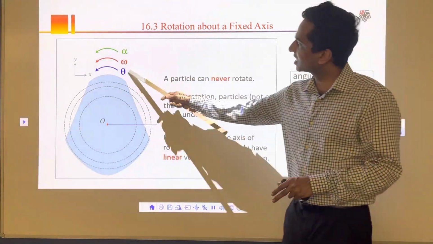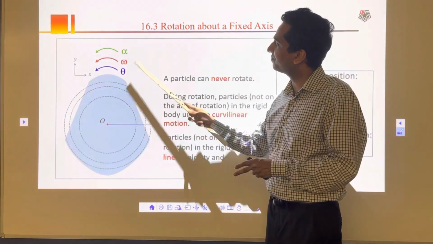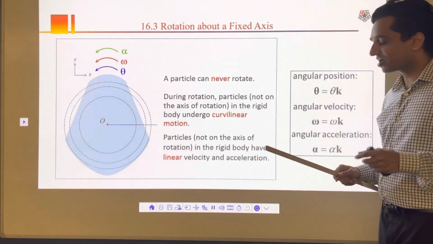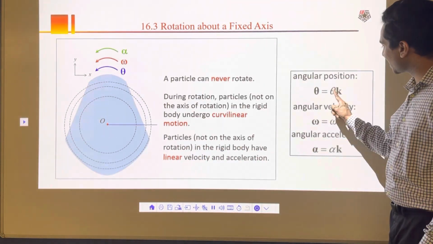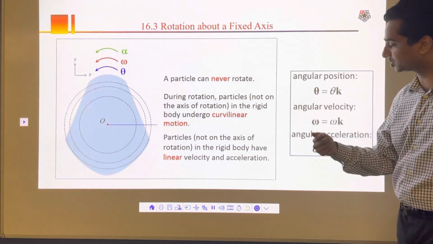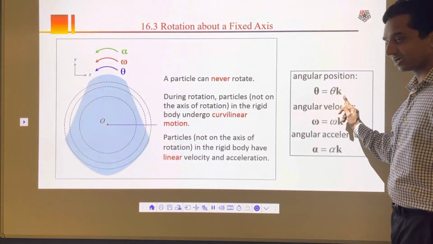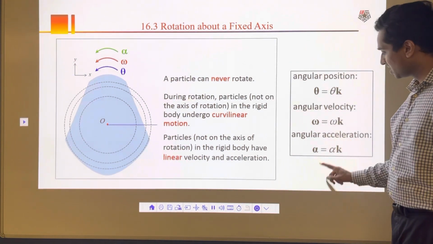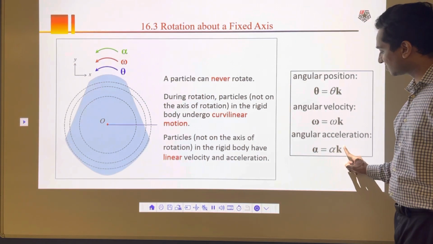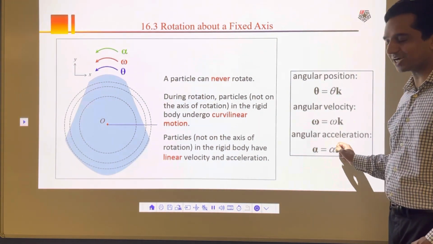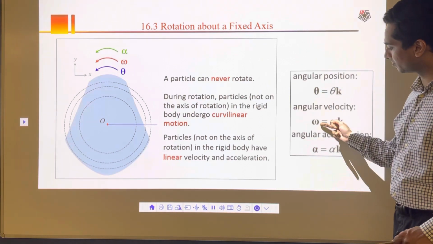This theta, this alpha, omega, they are vectors, they have direction, and as they are vectors we need a unit vector k. That's what we use because the axis of rotation comes out of the screen. So theta is equal to theta k, where theta is magnitude and k is direction. Omega is equal to omega k, and alpha is equal to alpha k. That's the unit vector k that we use here. So keep that in mind for theta, omega, and alpha.